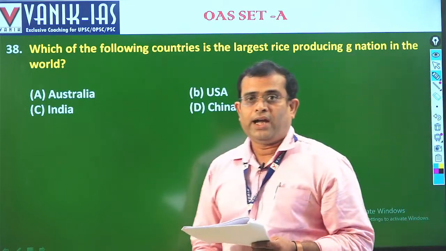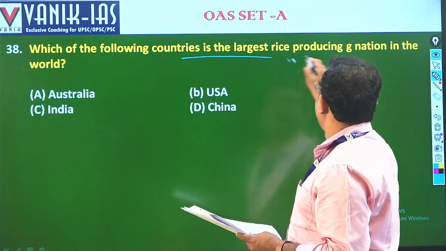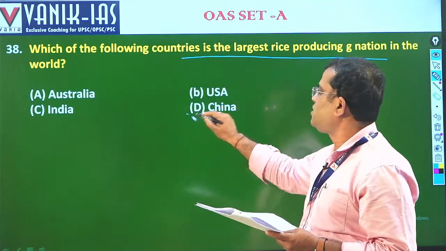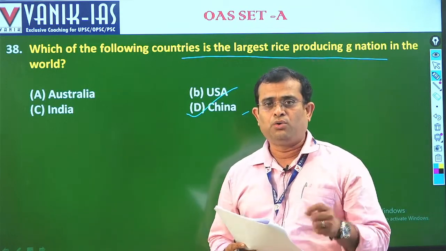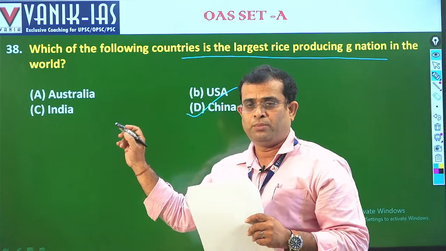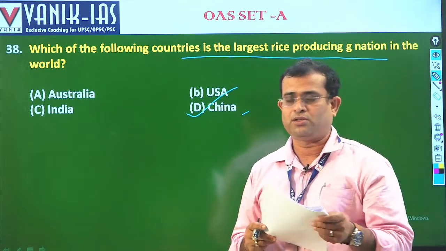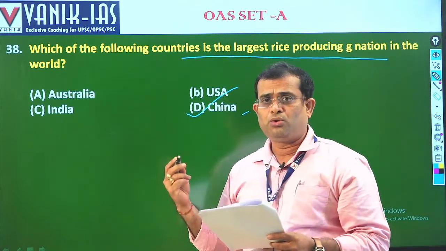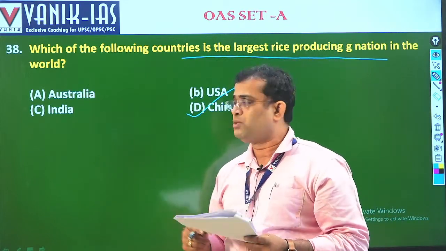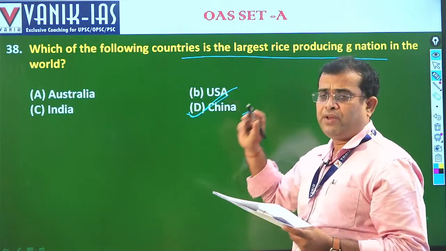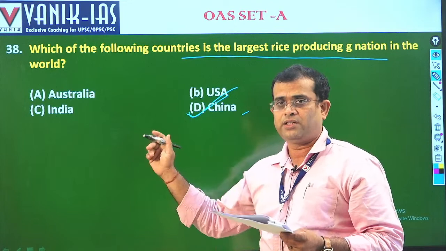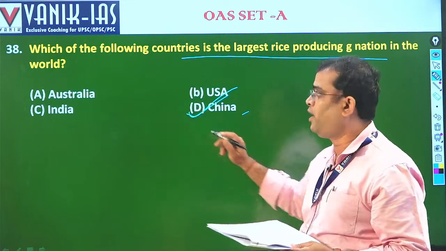Which of the following countries is the largest rice producing nation in the world? This is none other than China. As we know, China holds the first rank and India the second, in terms of voluminous production. China has consistently held the first rank for the last 5 years. In fact, over the last decade China and India have held the top two positions, but there is nothing wrong in saying that China is leading. Okay, next.